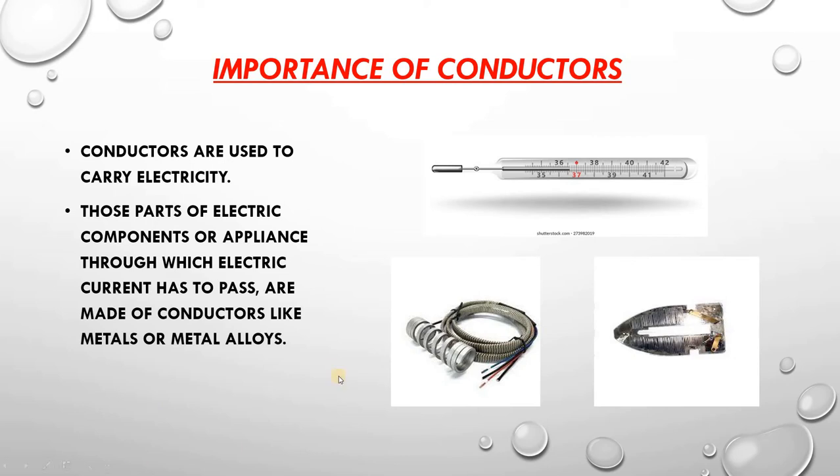Now here you can see the heating element of an iron, or the heating element of anything which produces heat. You will find that the coils inside are made up of metal, because electricity can pass through it, and electricity has a heating effect. That is why you will find that these coils are made up of metal.